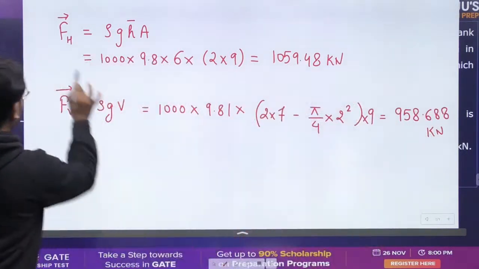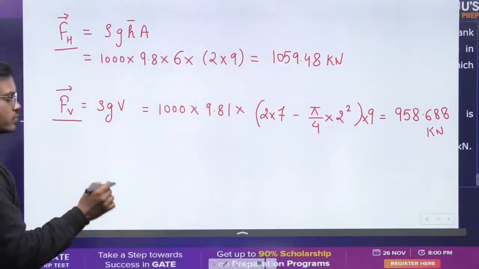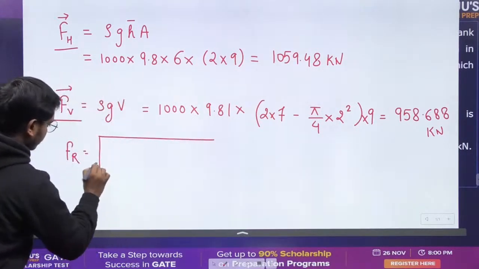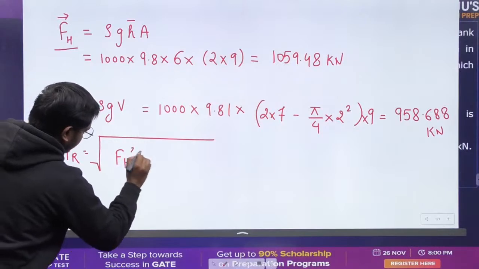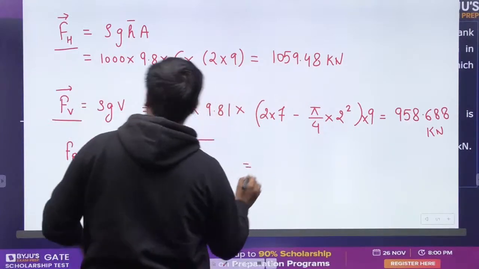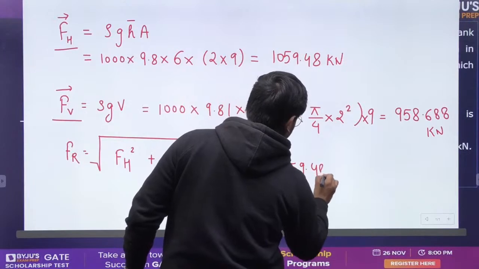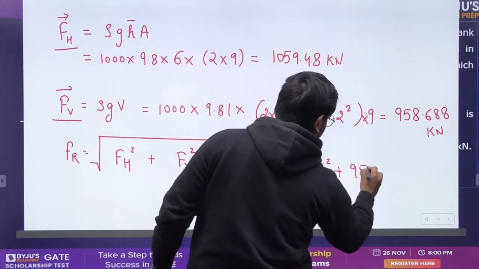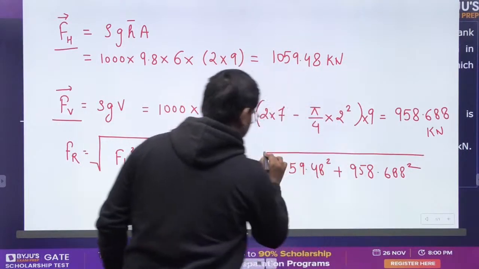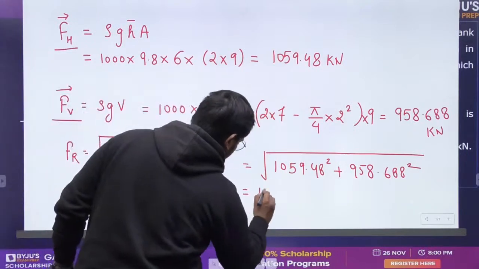Right? Now you have the horizontal and you have the vertical component. All you need to do is the resultant. How to find out the resultant? FH square plus FV square. Put the values. How much it is? 1059.48 square plus 958.688 square under root. The resultant force that you should get is 142.83.